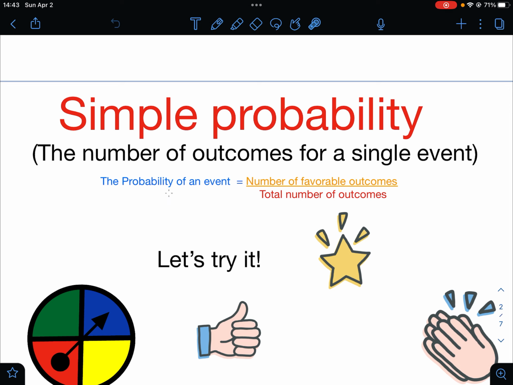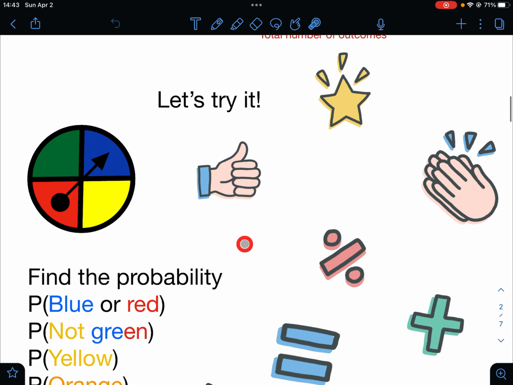Simple probability: the number of outcomes for a single event. So the probability of an event equals the number of favorable outcomes over the total number of outcomes. Let's try it. Find the probability. So this means probability right here, and the P means probability, blue or red.